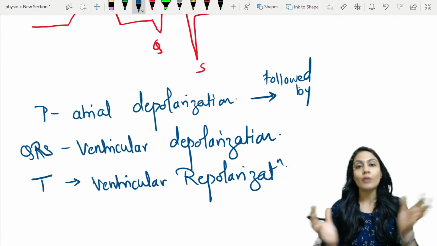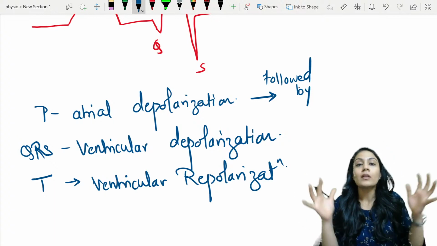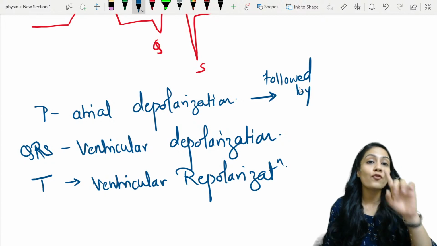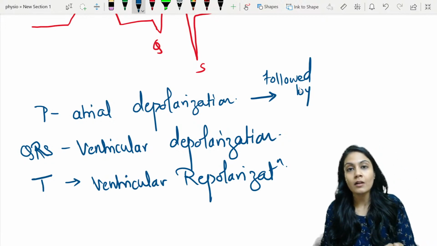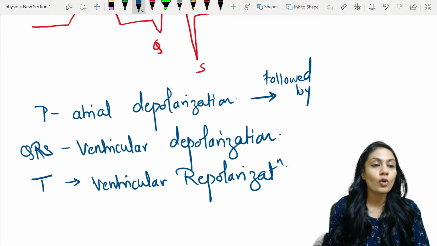And when we say contraction, that means actually the muscles are showing the mechanical phenomenon. They're contracting. They are totally different. Okay. But this depolarization acts as a stimulus for the muscle, and the muscle then is going to contract, right? Now, it is followed by atrial contraction.